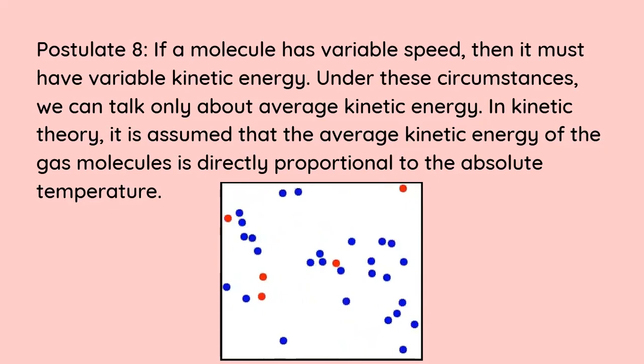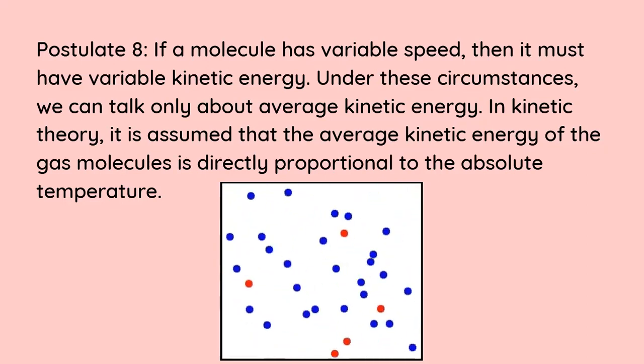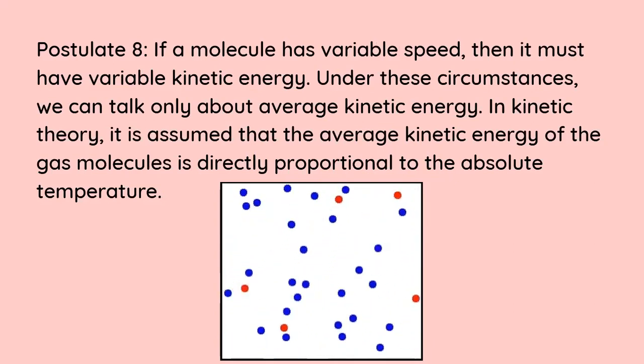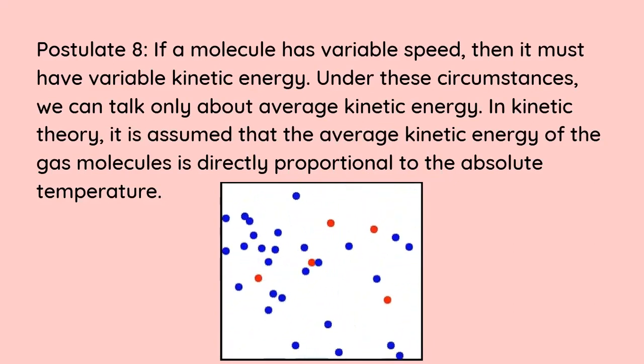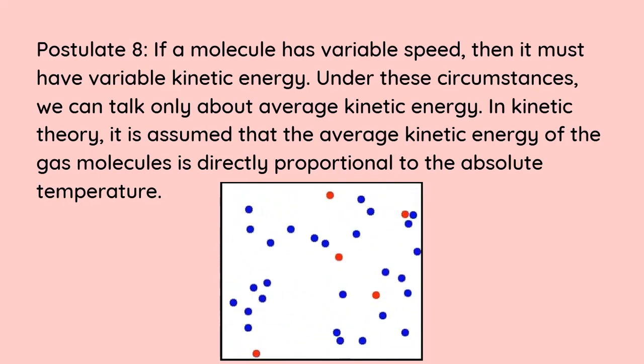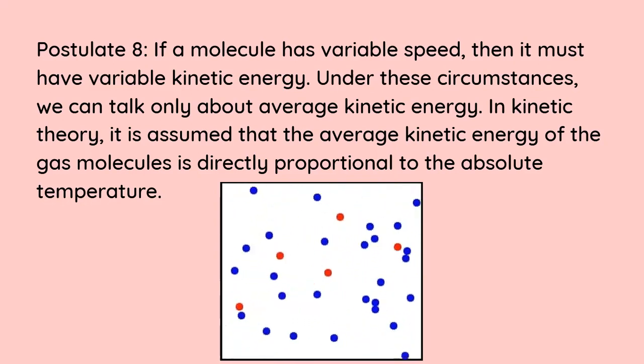Postulate number 8. This is the last one. If a molecule has a variable speed, then it must have variable kinetic energy. Under these circumstances, we can only talk about average kinetic energy. In kinetic theory, it is assumed that the average kinetic energy of gas molecules is directly proportional to the absolute temperature.